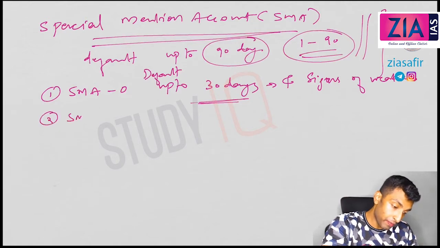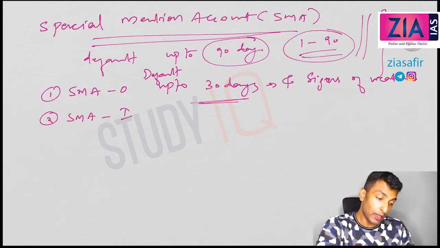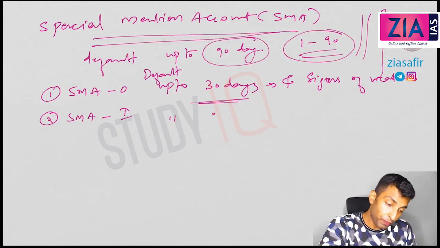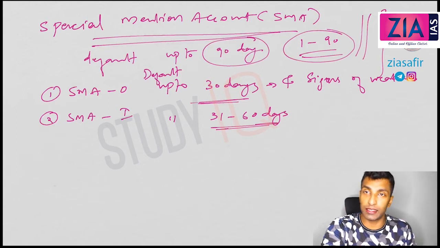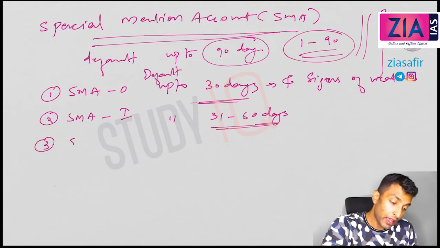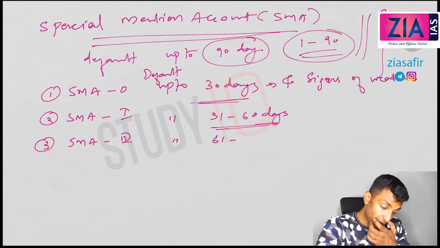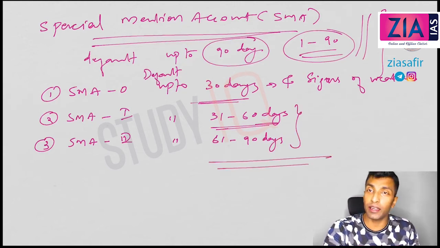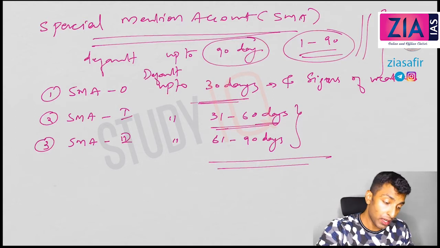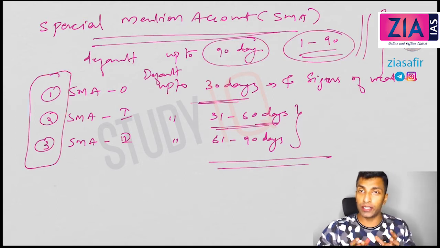Second one, SMA 1. So this is 0, then 1. Here it will be default of 31 to 60 days, that is considered as SMA 1. Then the third one, SMA 2, the default from 61 to 90 days. So these are the three different special mention accounts. Special mention account before reaching NPA status, but still default is there. Three types of special mention account: SMA 0, SMA 1, SMA 2.